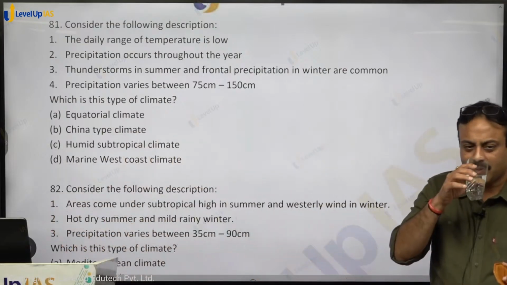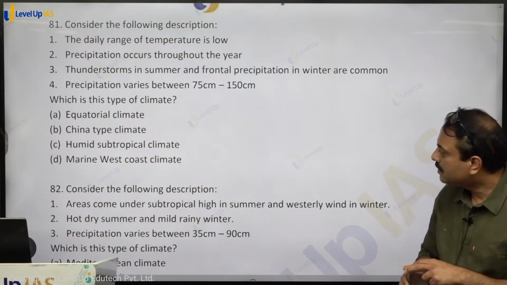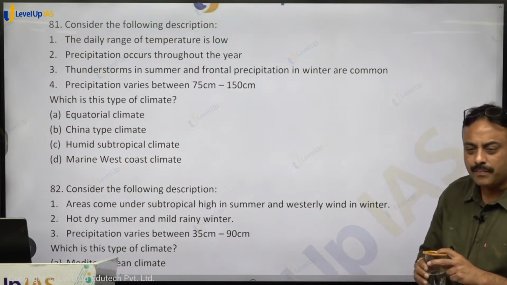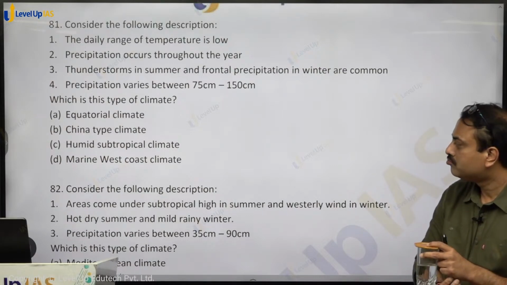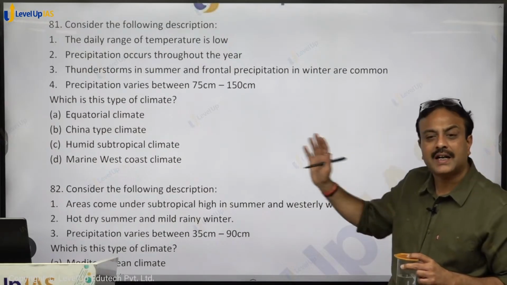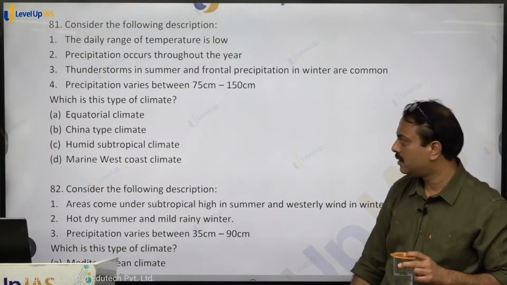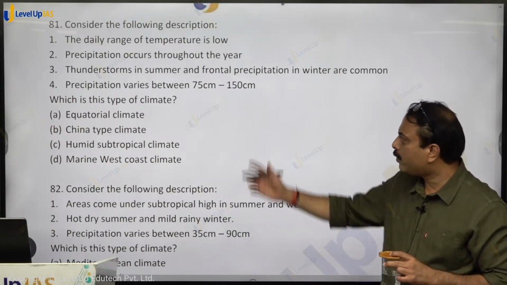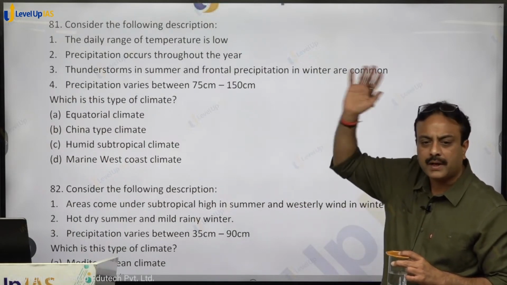What is the answer? D. Marine West Coast. Precipitation occurs throughout the year. China type is having monsoonal element. Equatorial में 150 सेंटीमीटर नहीं, it will cross.